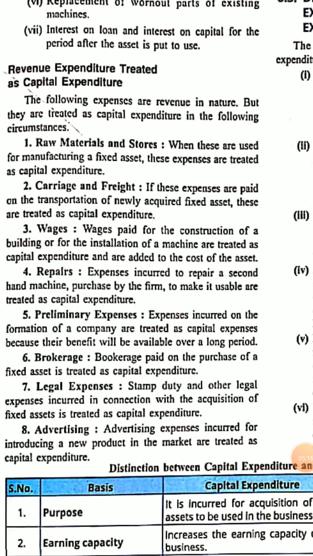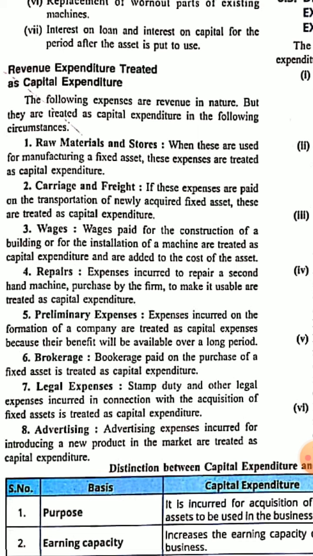Sometimes replacement of machinery is also treated as capital expenditure, when a company is buying second hand machinery and is spending some amount in upkeep or in making it usable, and then installing this machinery which may be used for a long period of time, then that is also treated as capital expenditure.